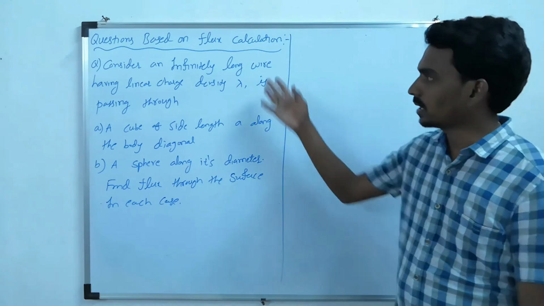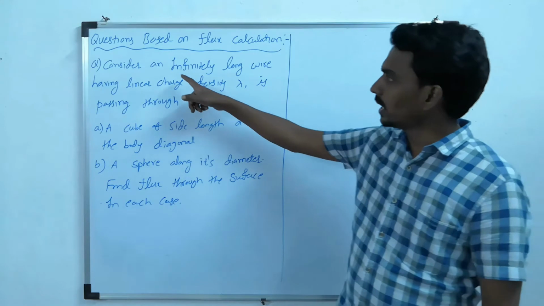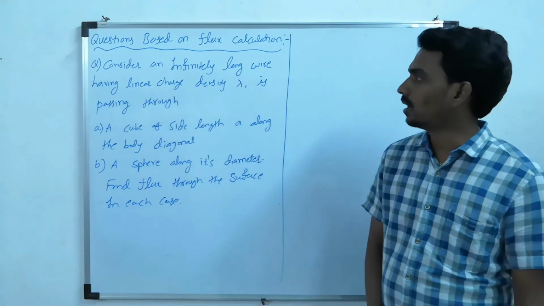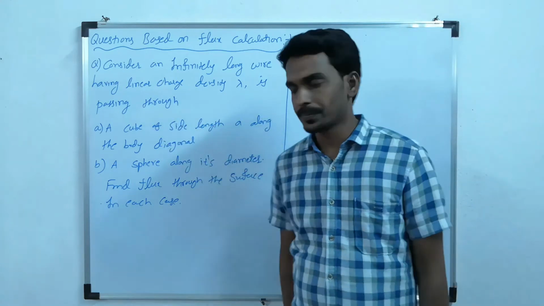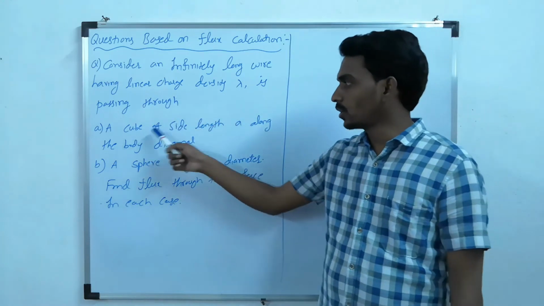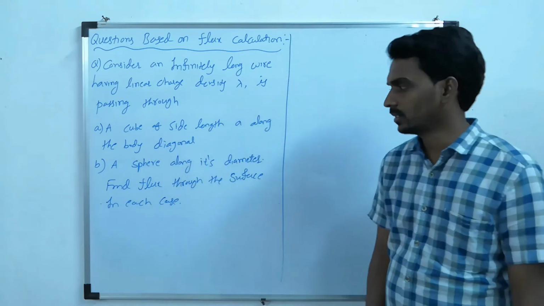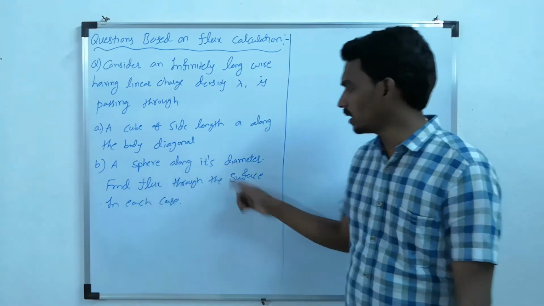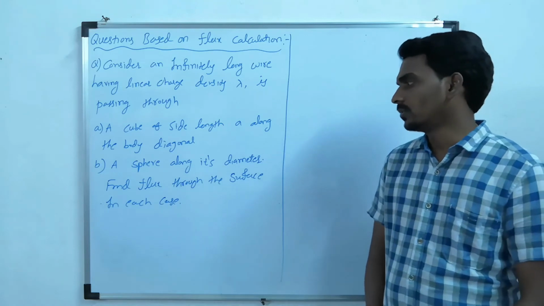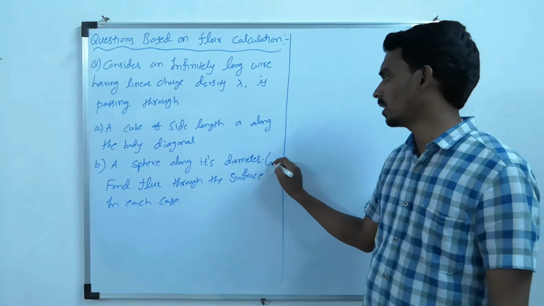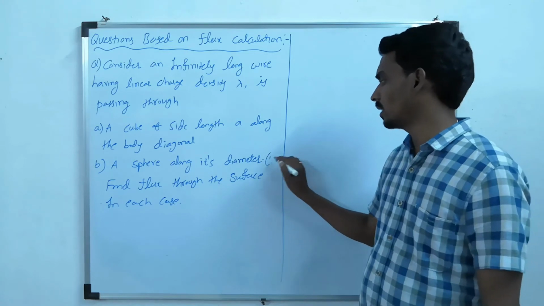Let us try to understand this question. Consider an infinitely long wire having linear charge density lambda passing through, first, a cube of side length A along the body diagonal, and in the second case a sphere along its diameter. Find the flux through the surface in each case. Here you consider the radius is A.